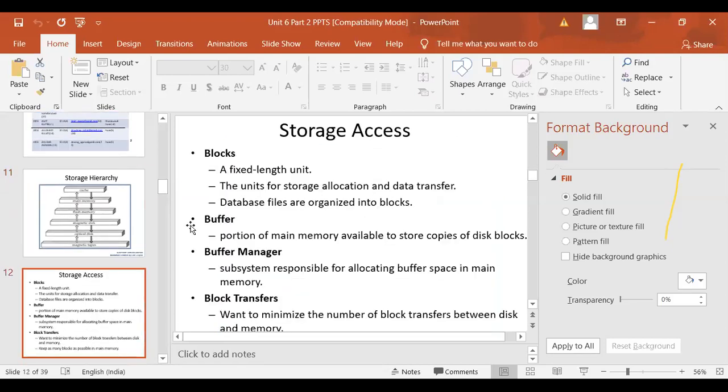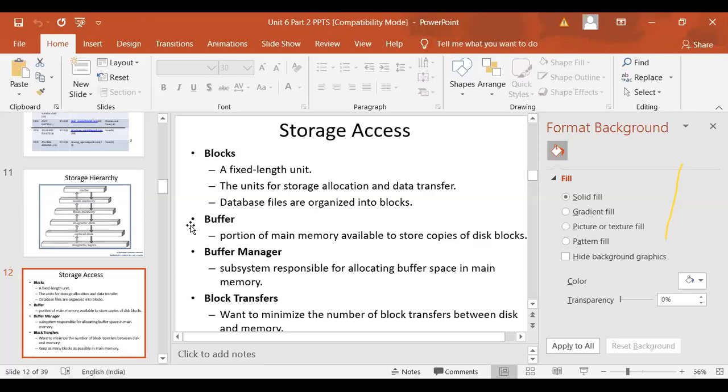Now, when you are accessing memory, I told you about blocks, buffers, the buffer manager, and block transfer. These are the terminology we should know. When you transfer a record, we are actually transferring a block of records to memory. When transferring from hard disk to main memory, buffering is required, because we cannot transfer a number of records at a time.